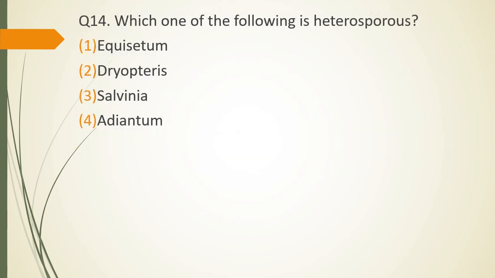Question number 14. Which one of the following is heterosporous? Equisetum, Dryopteris, Salvinia, Adiantum. The correct answer is option 3, that is Salvinia is heterosporous.